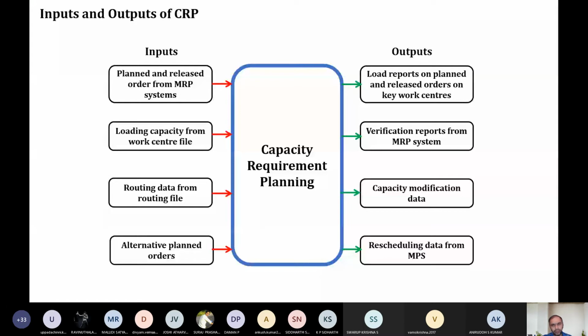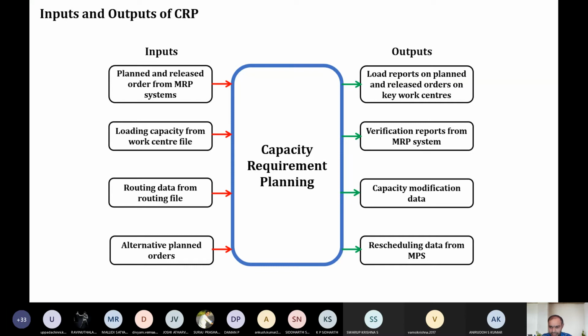Once I have all these input requirements, what output am I going to get? Your output is going to be the load reports on planned and released orders on key work centers. Like for every individual machine or work center, how much load you are going to give, what is the load report, that data we will get. Then we will verify our data with the verification report on the MRP, that is based upon the material requirement planning. What is the actual situation that we can get?